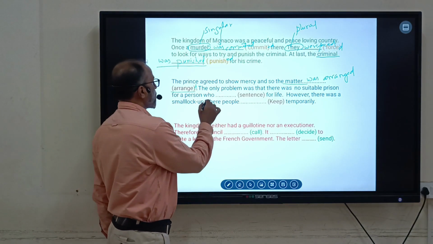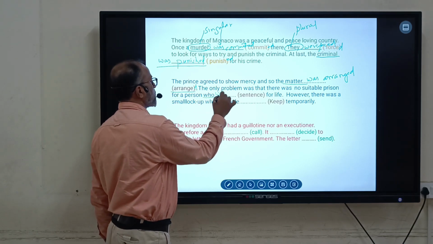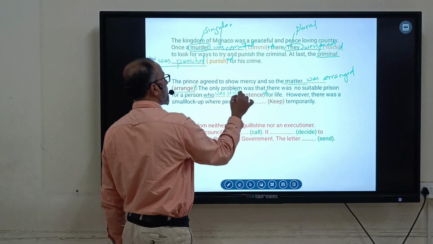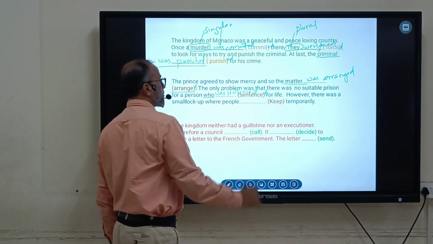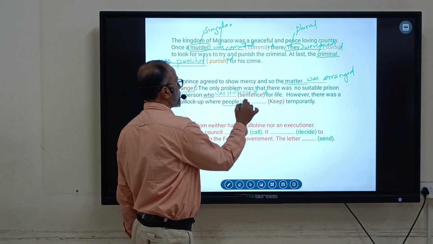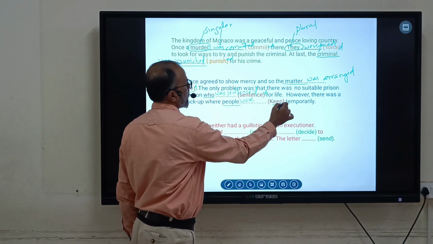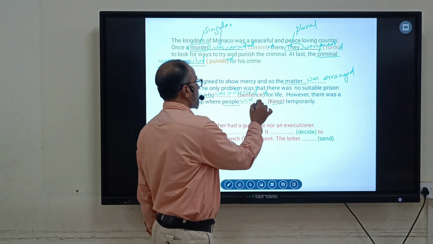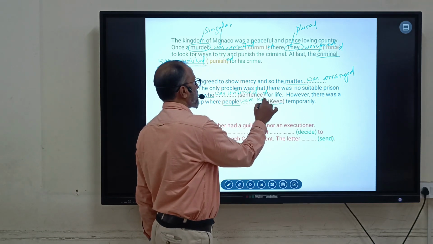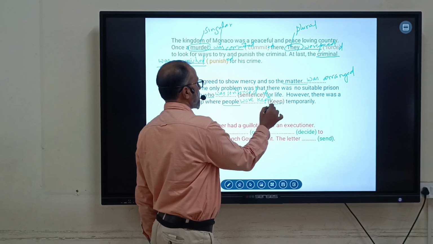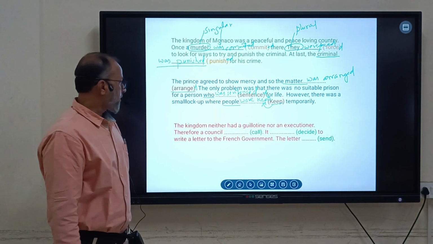The person is singular, so use was, and then sentence is there: the criminal was sentenced. Then people is plural, so use were, and then keep. You cannot add ed here. The verb third form is kept: people were kept. Don't add ed here. Keep becomes kept.